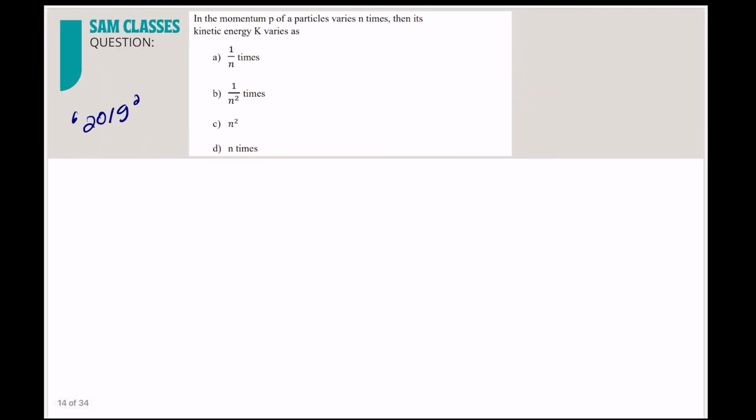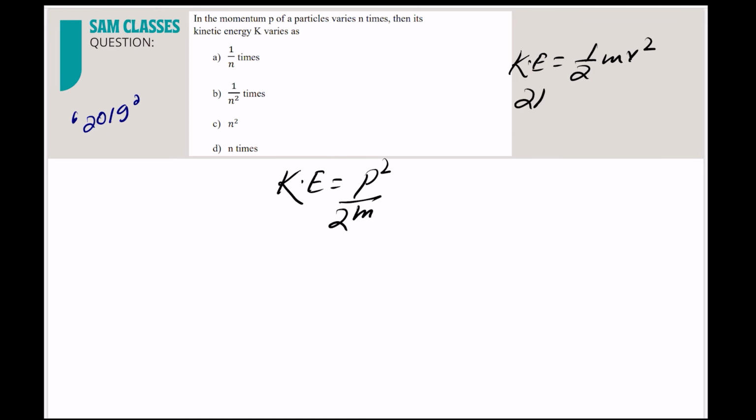Now again, if the momentum of a particle varies n times. So what they have given is, we know kinetic energy is equal to what? P square by 2m. Now, a lot of students ask, sir, how did we get this formula, P square by 2m? Okay, let me show you. Kinetic energy is equal to what? Half mv square. Correct. Send that to the other side. So 2 times kinetic energy is equal to what? mv square.